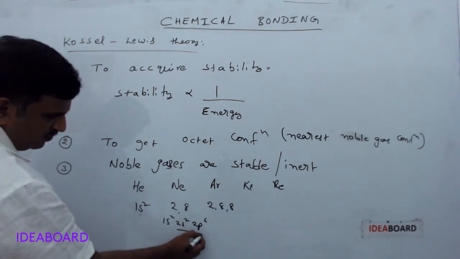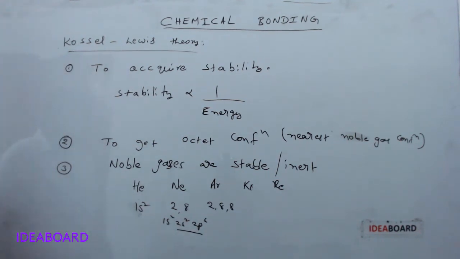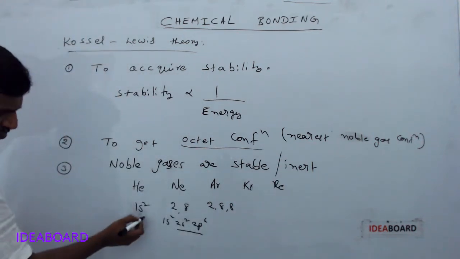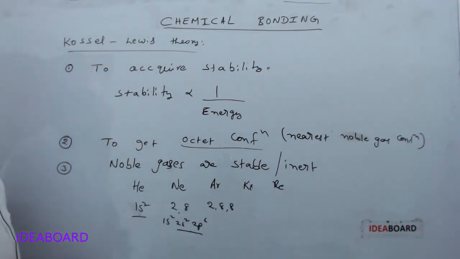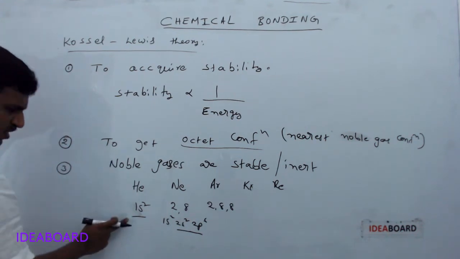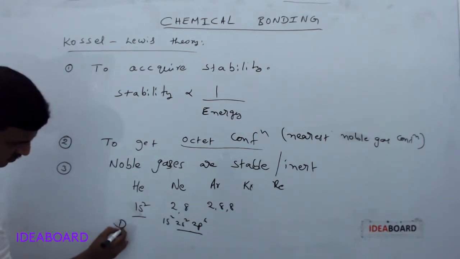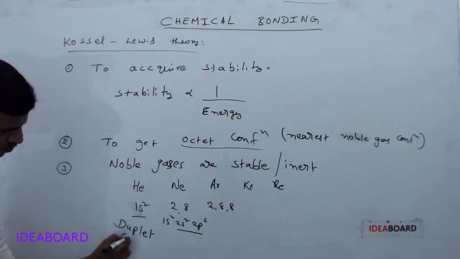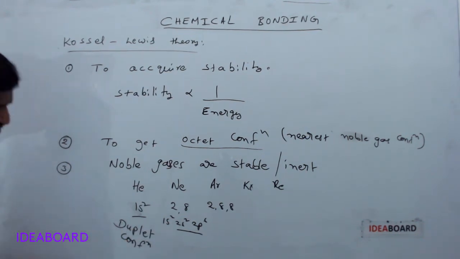What is the number of electrons in the valence shell? 8 electrons, and 8 electrons means octet. Helium has only 2 electrons, so it is not octet. This is a special configuration called duplet configuration.